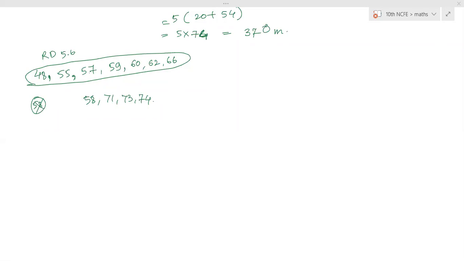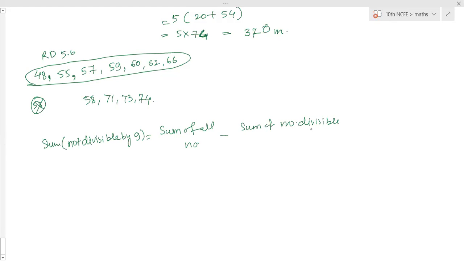Can't we just subtract the total, since we already got how many numbers are divisible by 9? Yes, that is what you are doing, the sum of all. So the sum of the numbers which are not divisible by 9 is equal to the sum of all numbers minus the sum of numbers divisible by 9. Is this clear? Yes, ma'am.